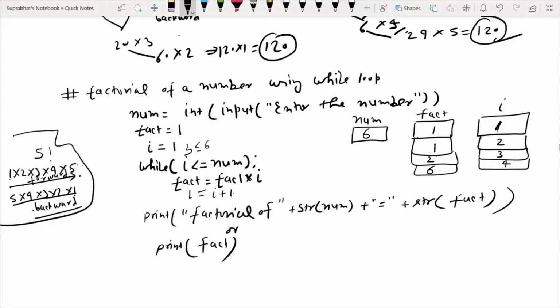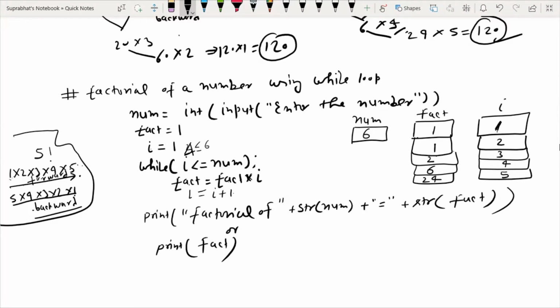Again it will go into the loop, now 4 is less than or equal to 6, condition is satisfied. Again fact equals fact into I, the previous value of fact is 6 and the value of I is now 4, that is 24. Now the value of I is again incremented by 1, that is 5.